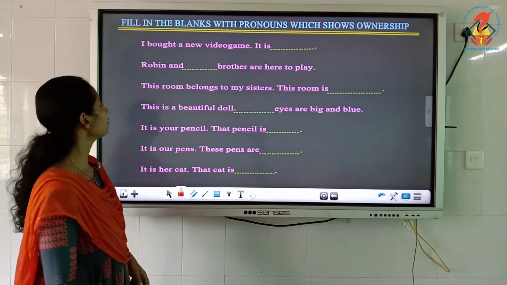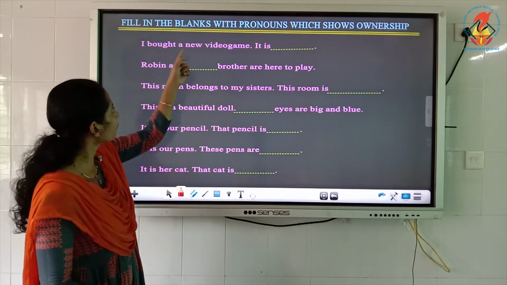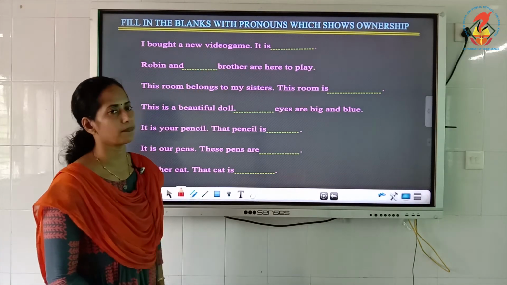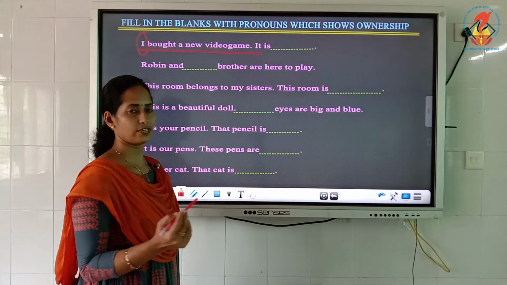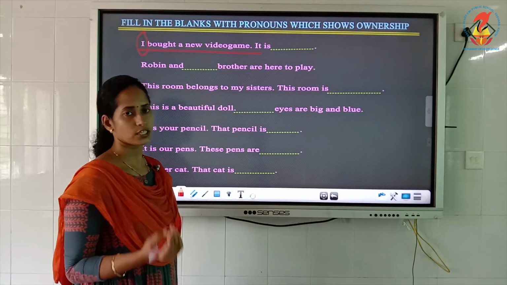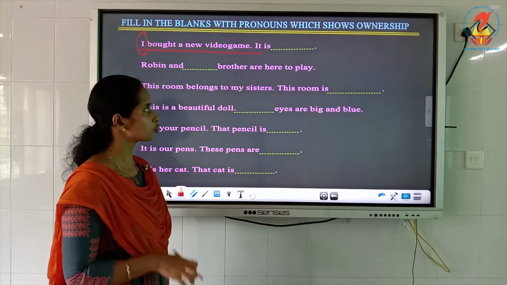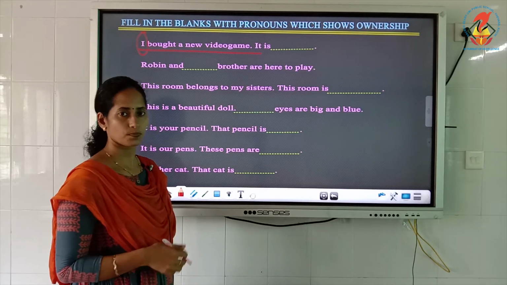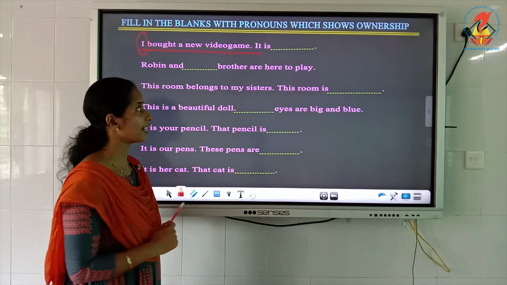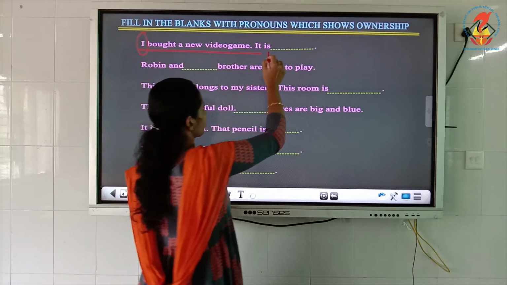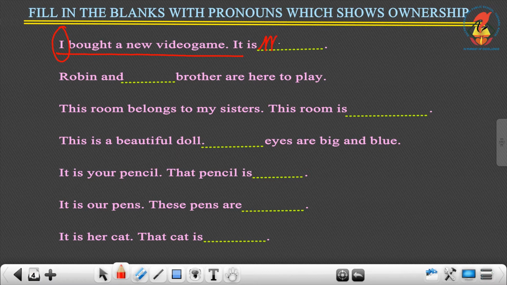Page number 100. Okay. I bought a new video game. It is dash. So I bought a new video game, and here I is the pronoun used. So which is the possessive pronoun, the pronoun which shows ownership, that has to be used? Can you tell me, children? Yes, surely it is mine, because I is used.